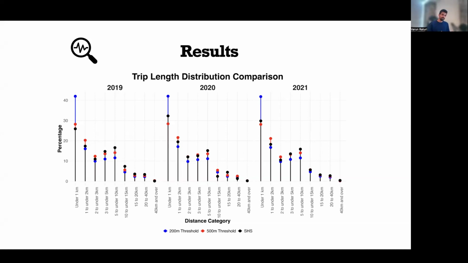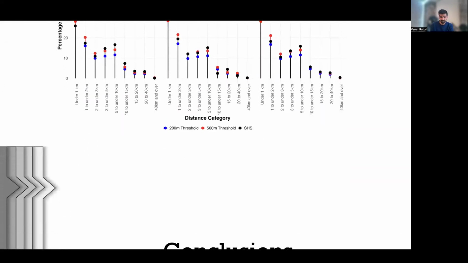And therefore, if we are analyzing only short trips behavior, maybe 200 meter is better than 500 meter. But if you are trying to do it for entire general trip purpose, maybe 500-meter threshold is better than 200-meter threshold. So it totally depends on what kind of study you want to do.